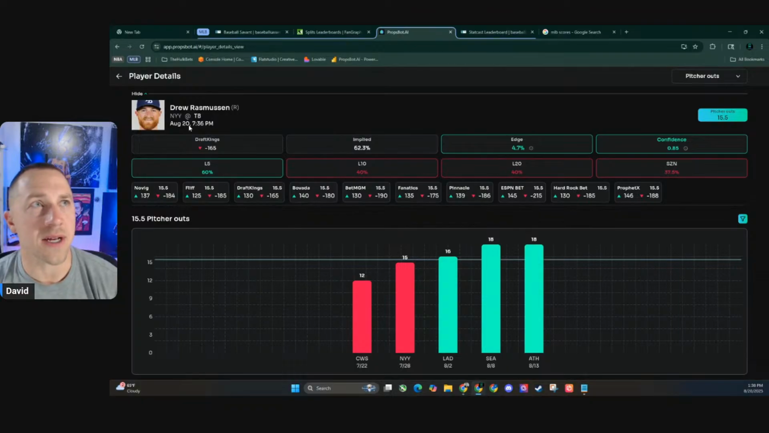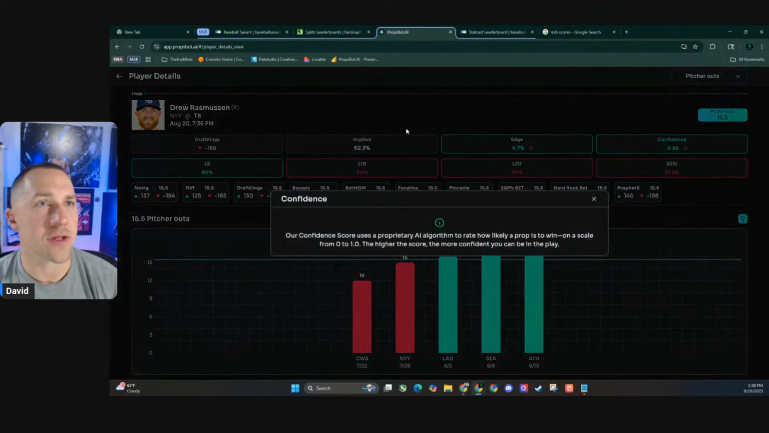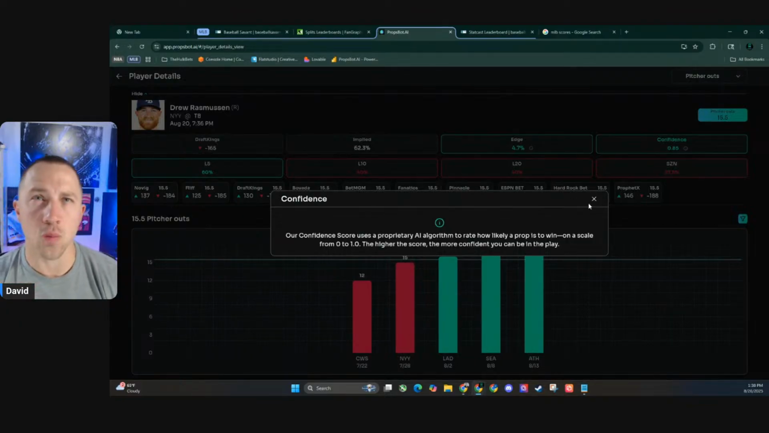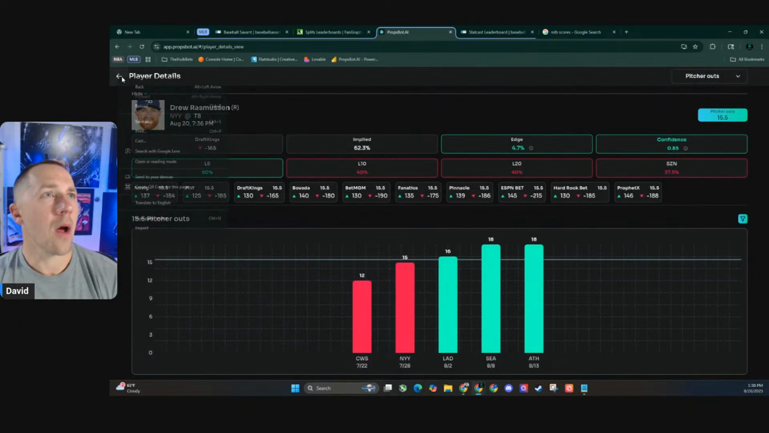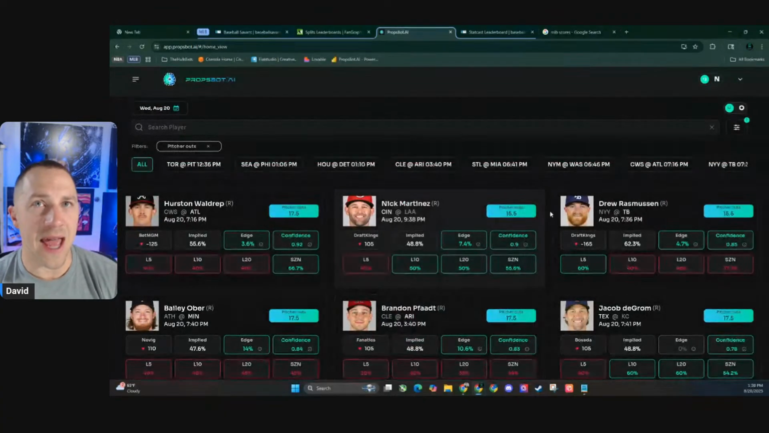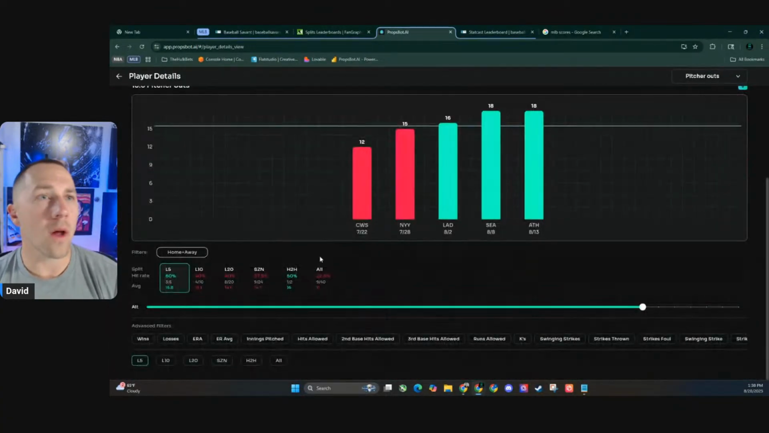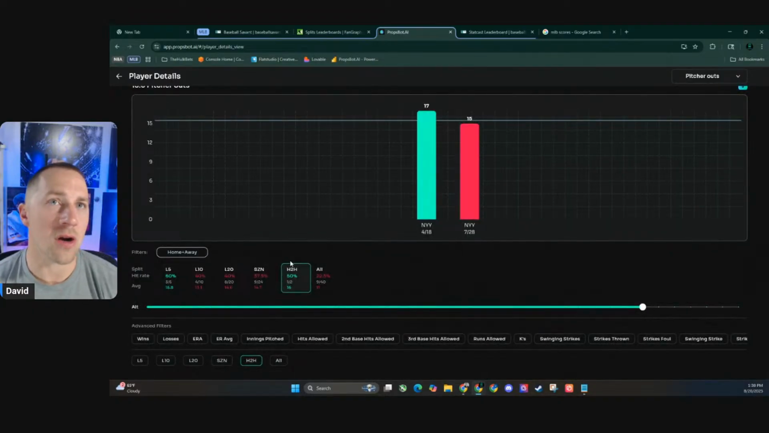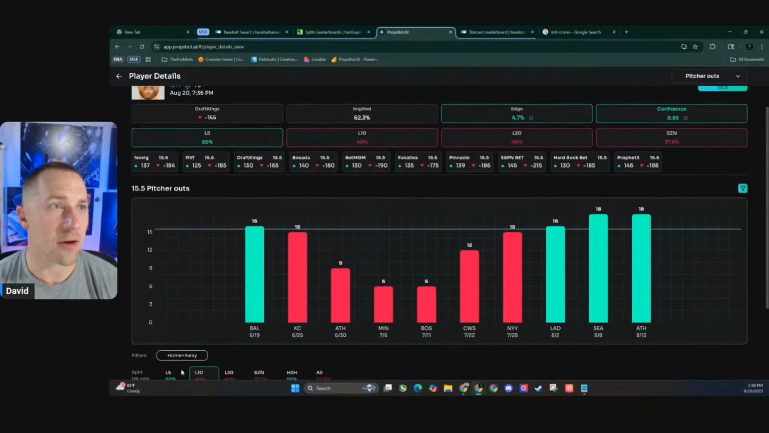I'd like to see this be in a different book. Drew Rasmussen, I could take it or leave it on this one. I know the confidence score is quite high. There is what the confidence score is. I don't really feel super strong about this one way or another. So I don't have a lot to add to it, except for the one thing you could look at is this head-to-head against the Yankees this year. 15 is actually a really strong indicator for the under.